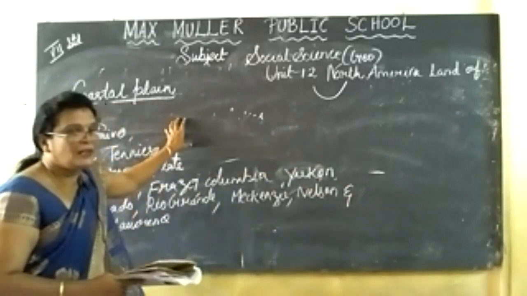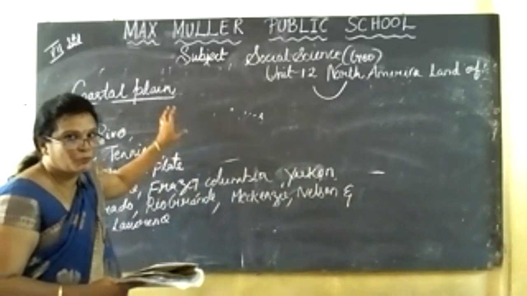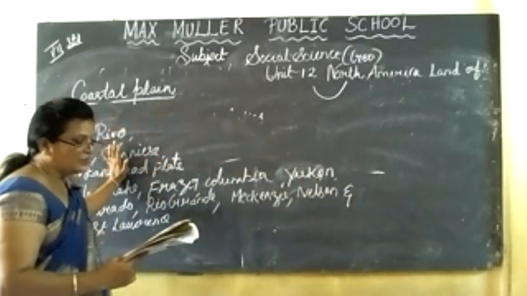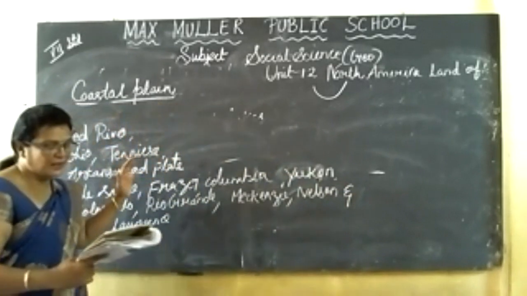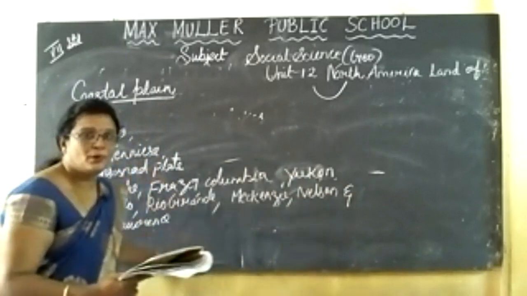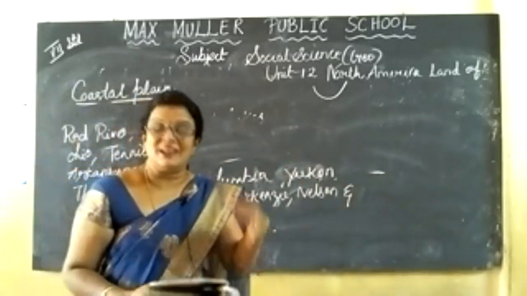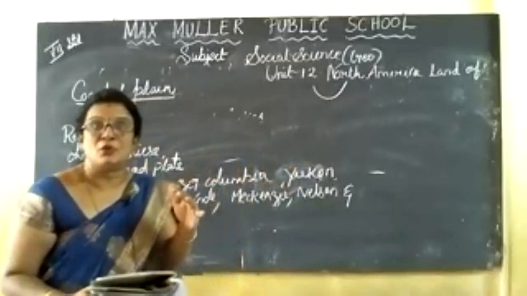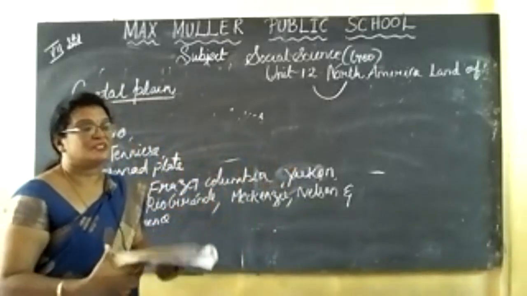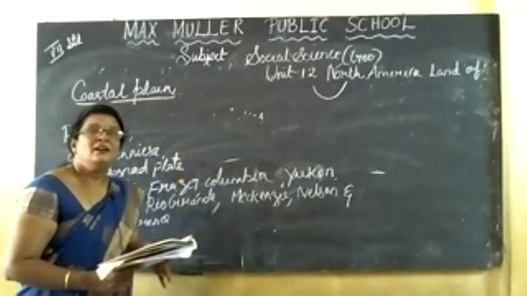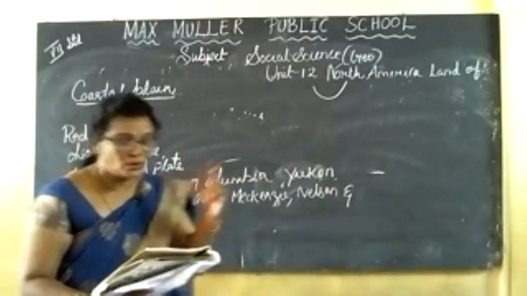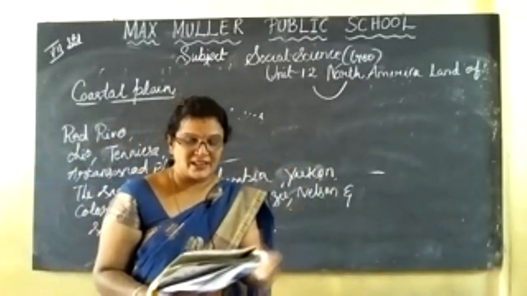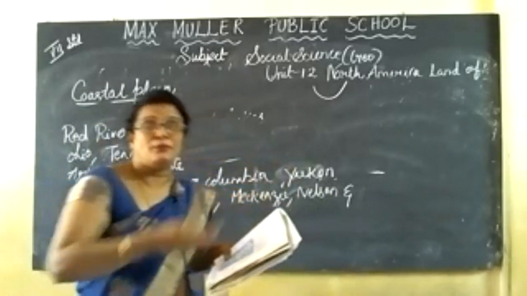North America is based on the Canadian shield, with many rivers. Among them, the Mississippi and Missouri are the important rivers. The Mississippi and its tributaries form the great river system in North America. They together drain 2/3 of the area of the continent, and finally the water flows to the Gulf of Mexico in the south.